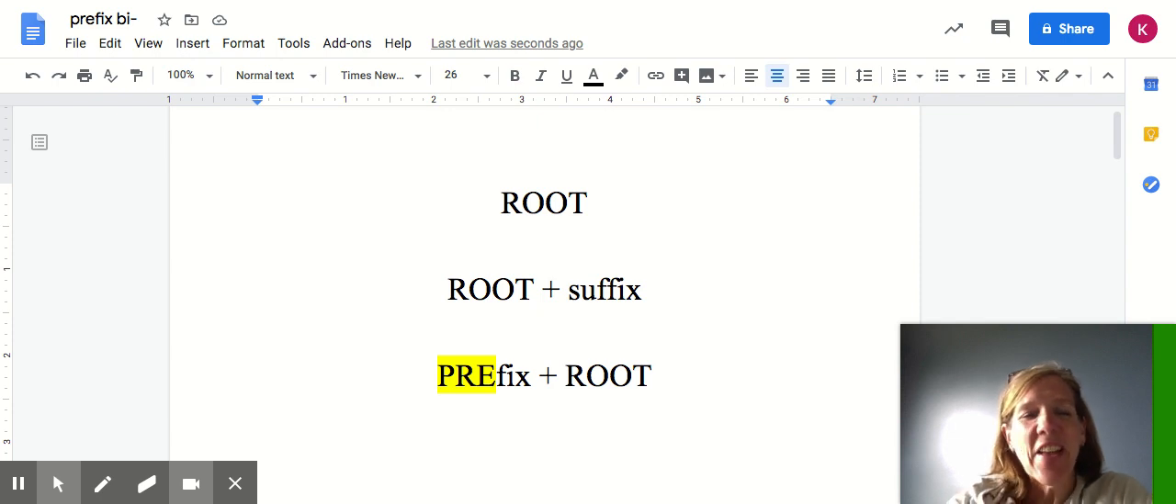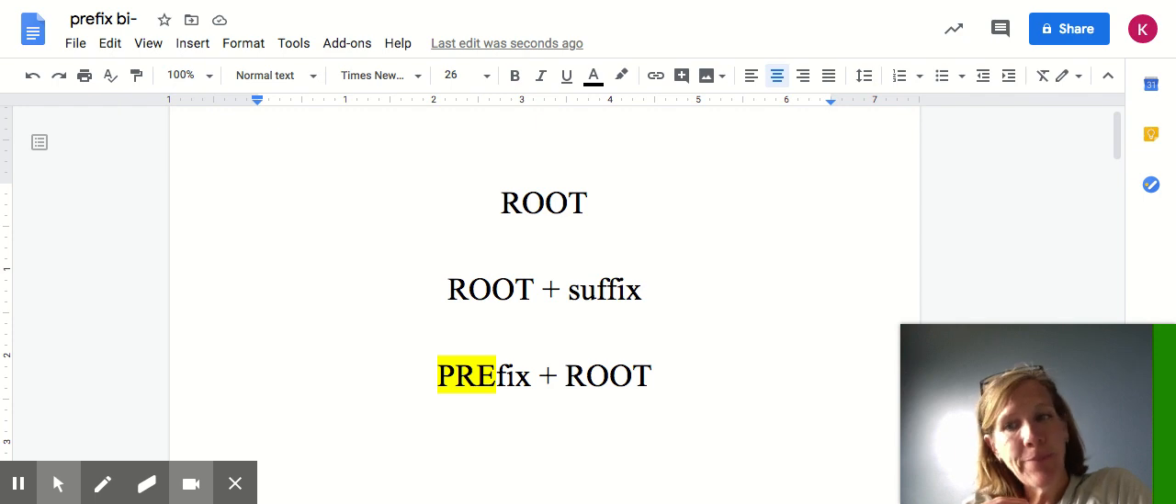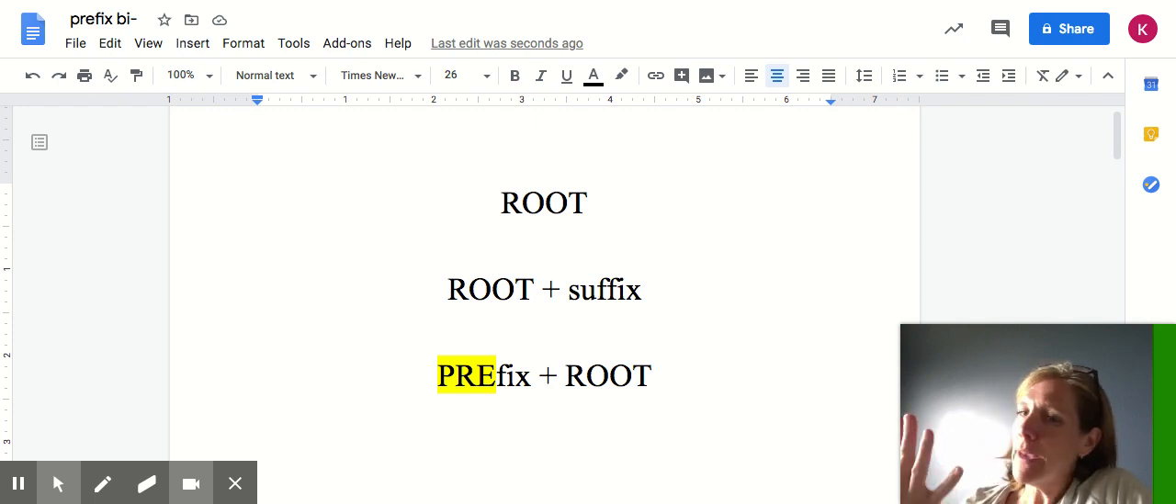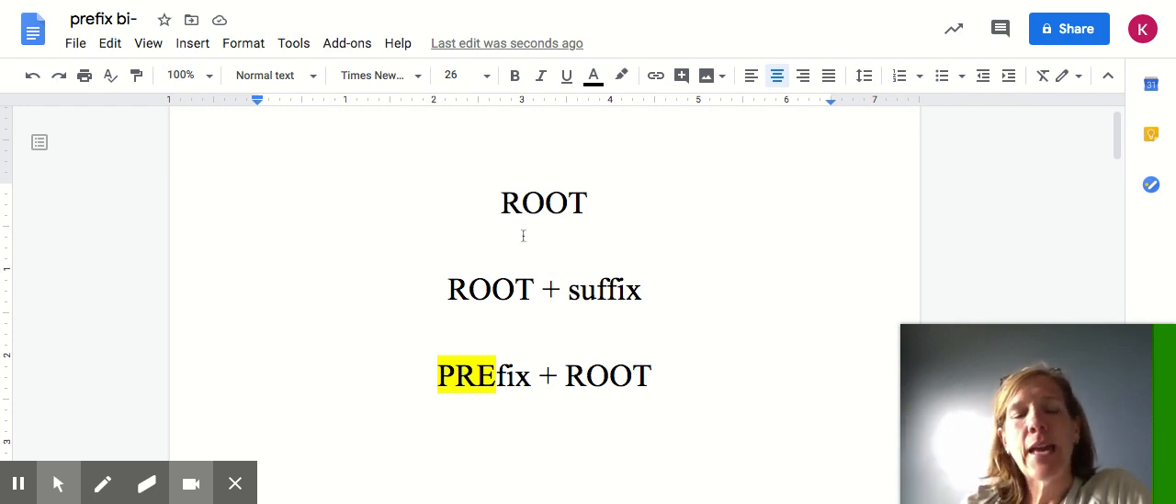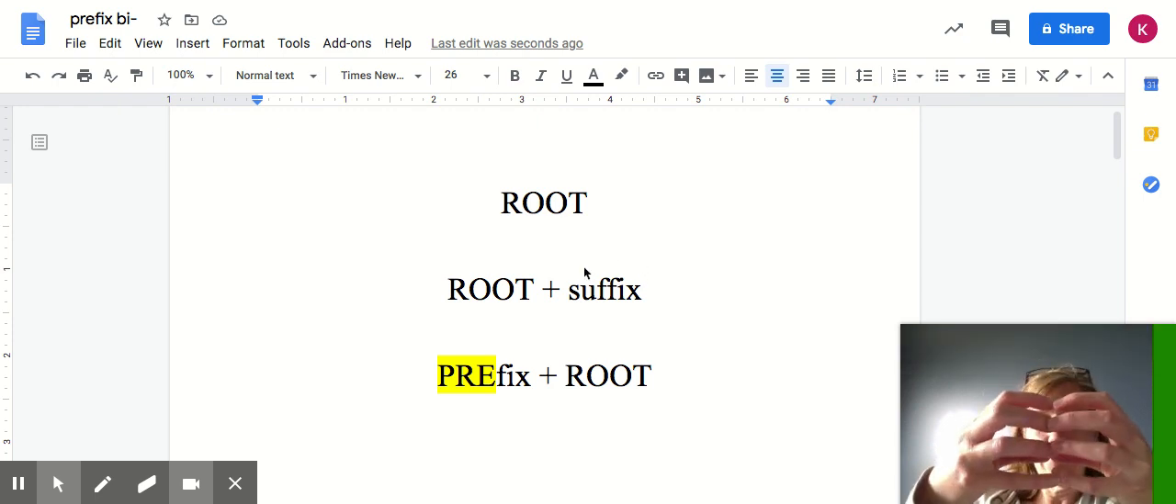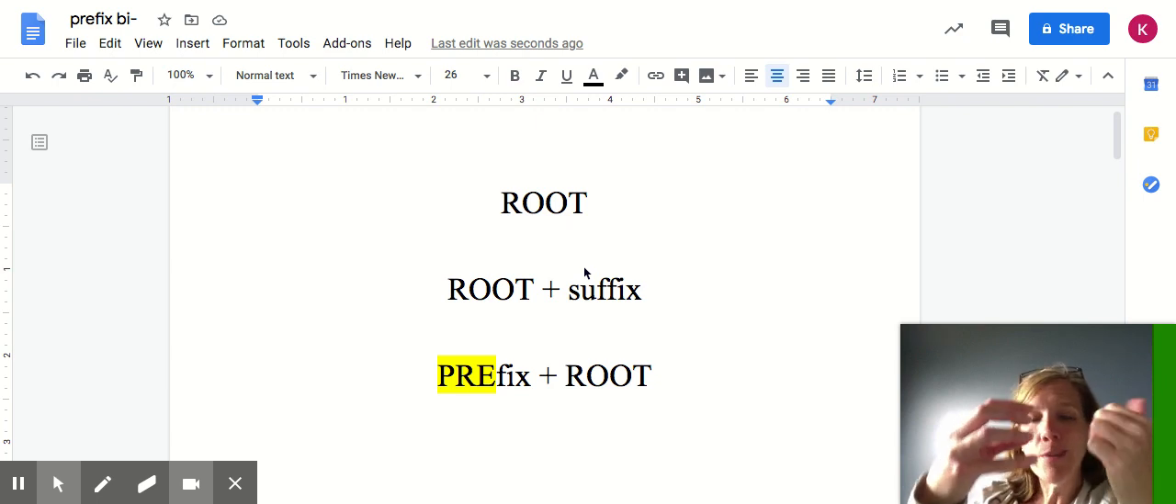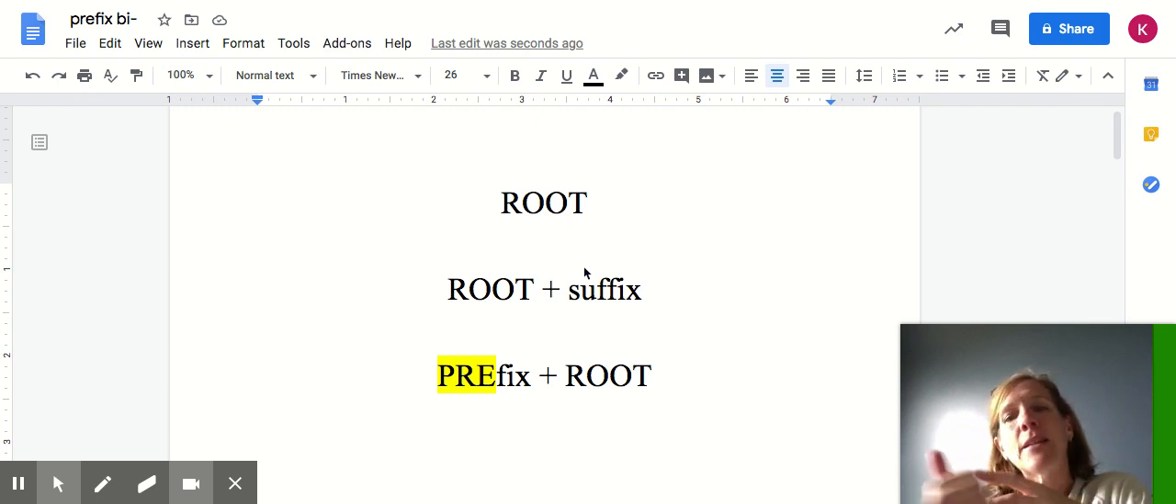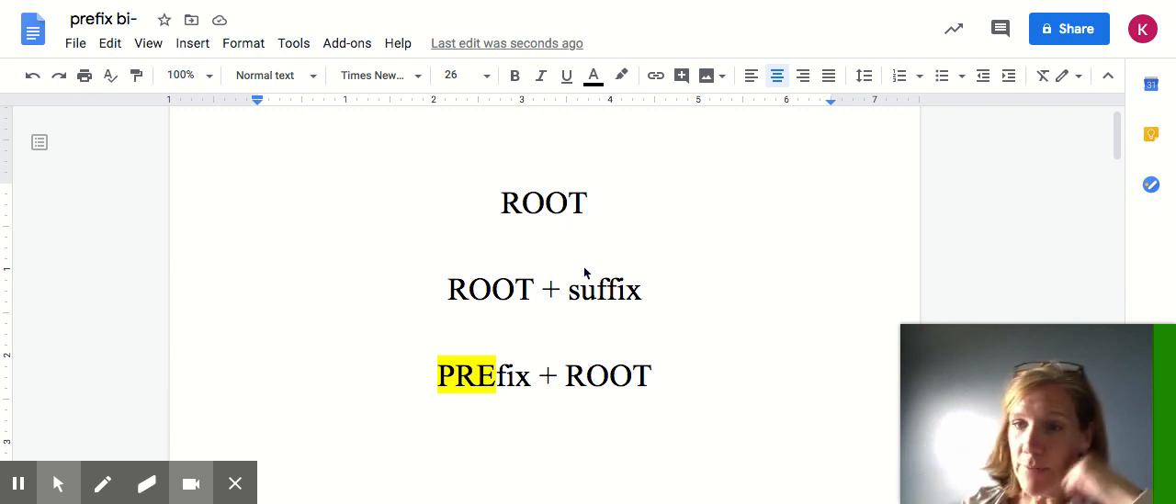Third grade. All right, we're going to keep looking at prefixes today. We're going to take a look at a brand new one. And I know you know, like the back of your hand, this same slide I've showed you lots of times, but we know we have a root word and we can add to that root word. If we add to the end of the root word, that's called a suffix. If we add to the beginning of the root word, that's called a prefix.